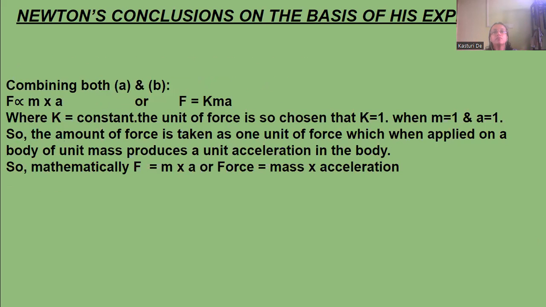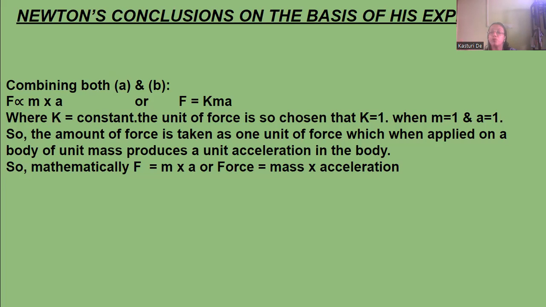Then combining both A and B, that is, F is directly proportional to mass and a is directly proportional to F, so F is directly proportional to m into a. That means F is equal to kma, where k is a constant. The unit of force is so chosen that k is equal to 1. When m is 1 and a is 1, then force is also 1 and k also becomes 1.